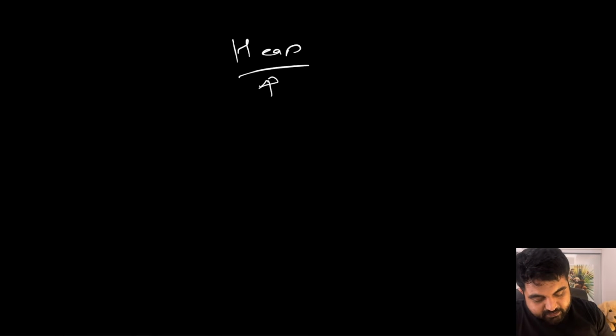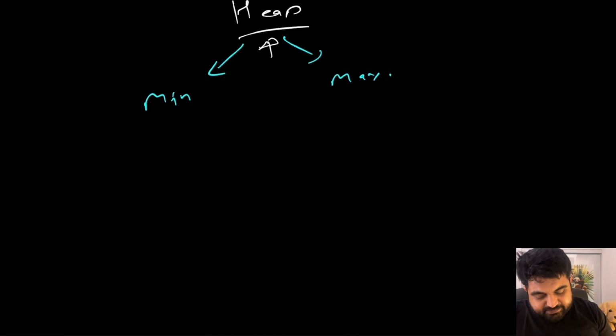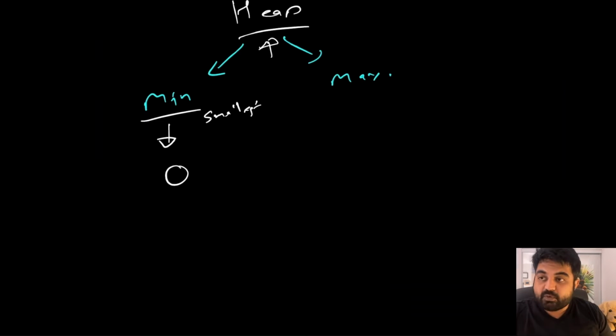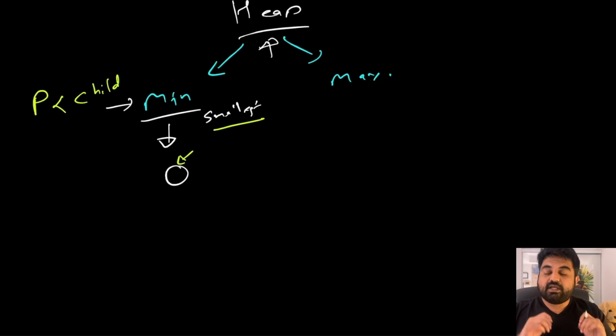The answer is quite simple. I mentioned that heap has two types. The first one is a min heap and the second one is a max heap, and both allow us to gain a very specific property. With the min heap, we can always find the smallest element inside the entire binary tree at the root location, because remember, what is the definition of a min heap? It's quite straightforward: every single parent has to be smaller than all of its children. So in this case, because this is the root, it is the parent to every single child, which means this has to be the smallest element inside the entire binary tree. So this is the most beneficial item for a min heap.